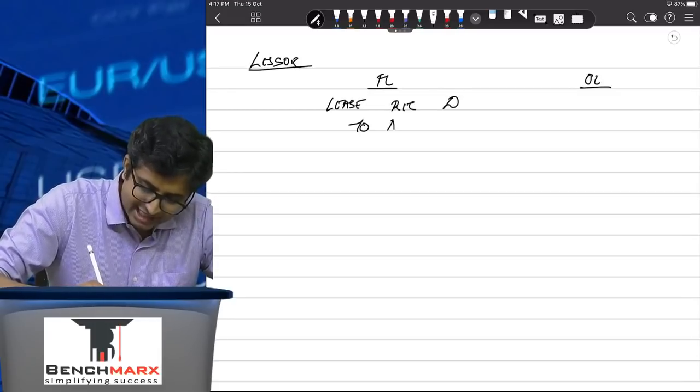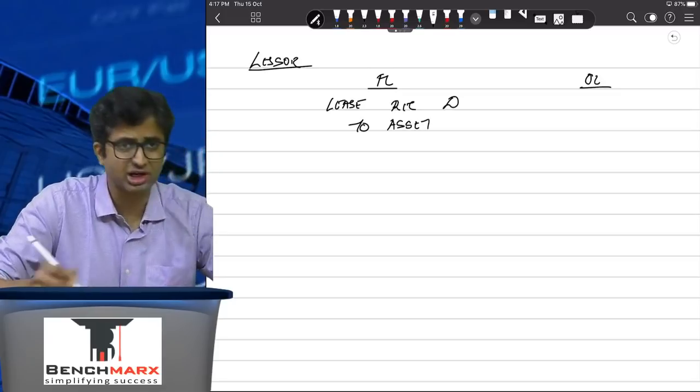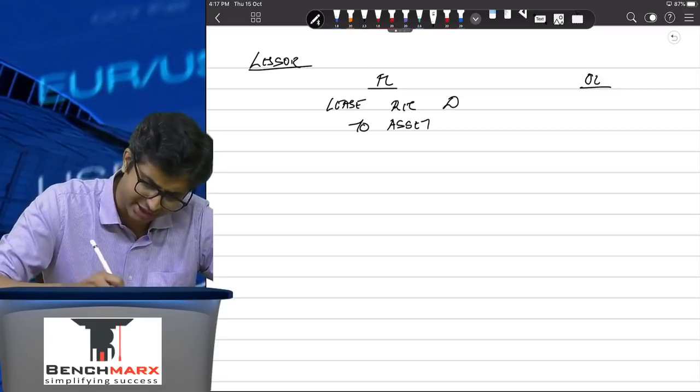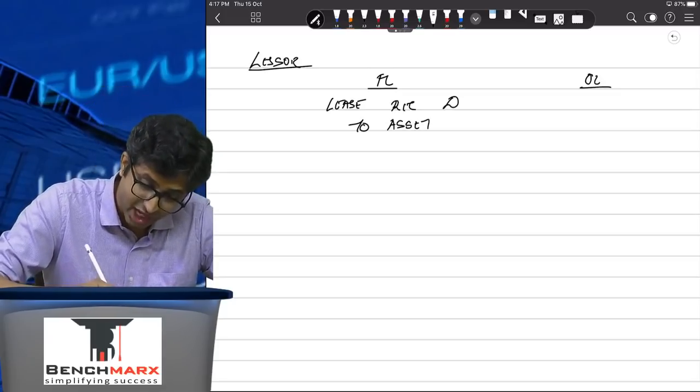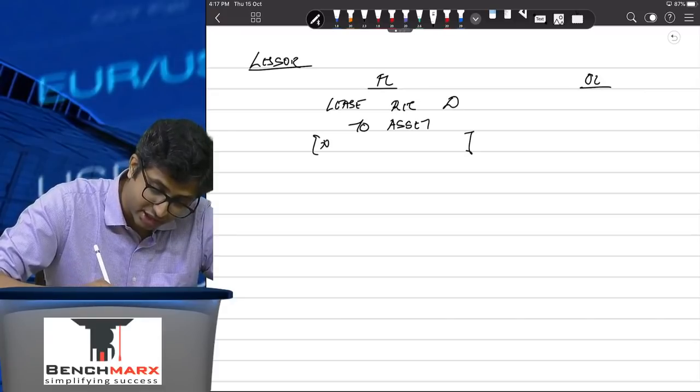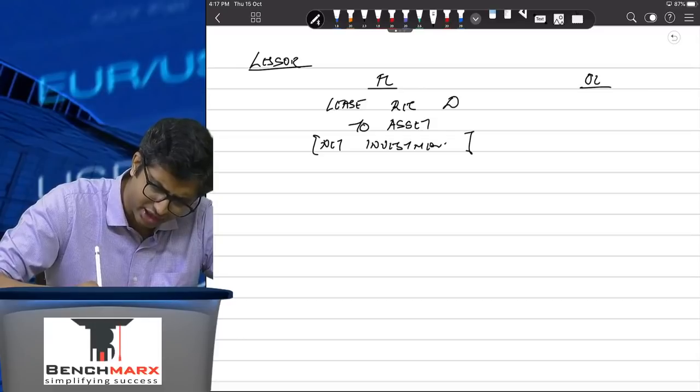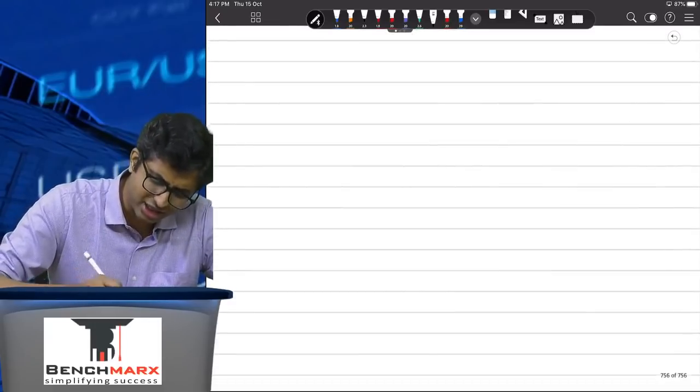to asset. Acha, if it is a manufacturer lessor, then here you can recognize sale also. This is in case of a finance lease. At what value will you recognize it? Here you will recognize it at what you call the net investment in the lease. How do you find the net investment in the lease?